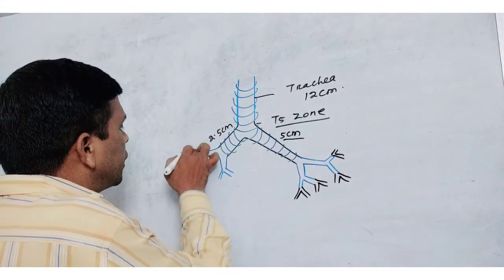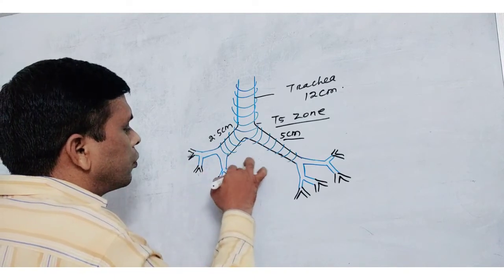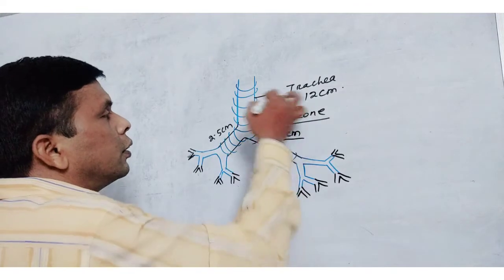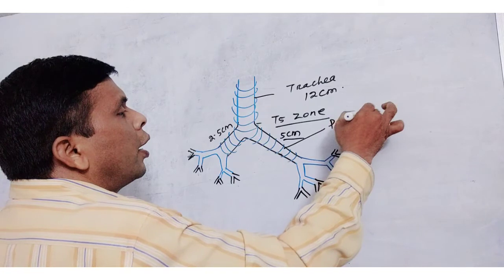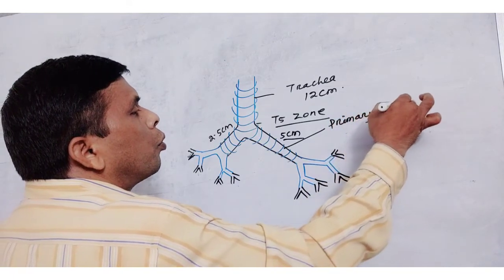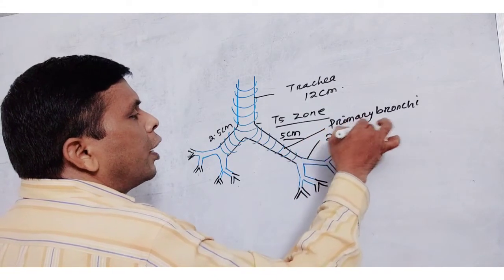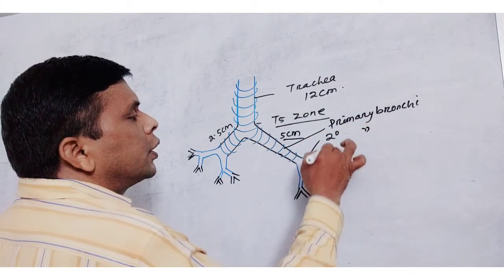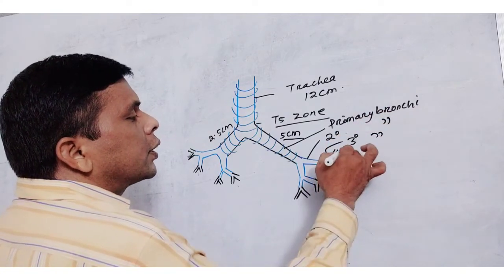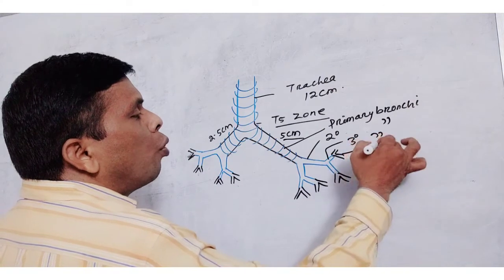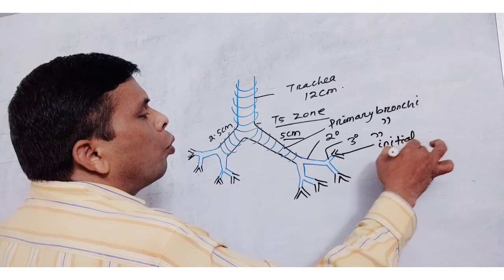Let me label it thoroughly. This is the trachea, primary bronchi, this is secondary bronchi, this is tertiary bronchi, this is the bronchiole, initial bronchiole.